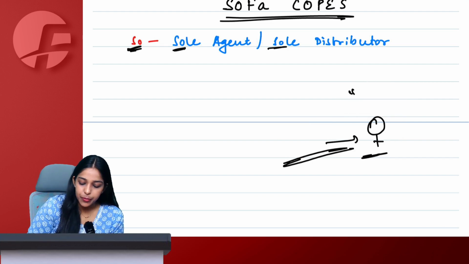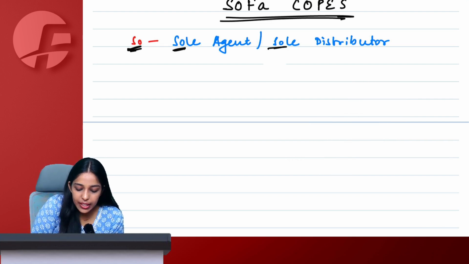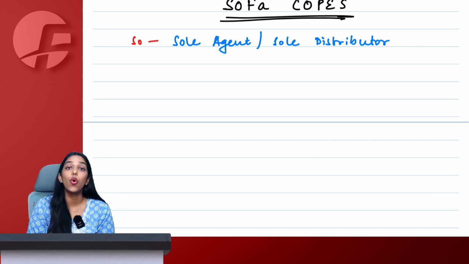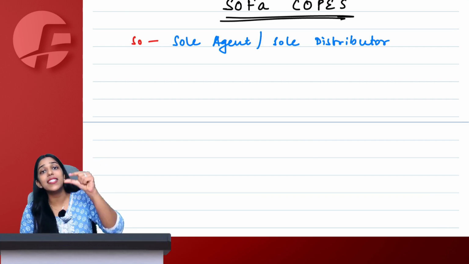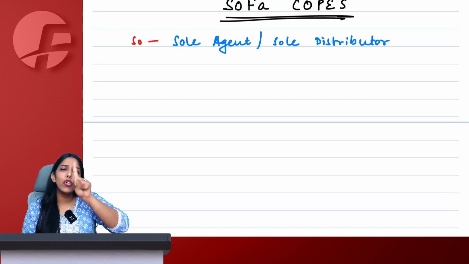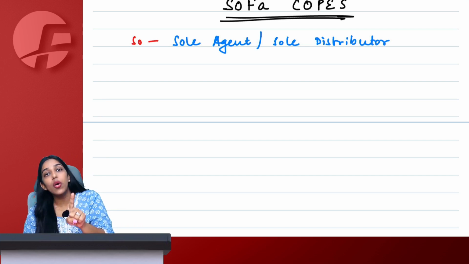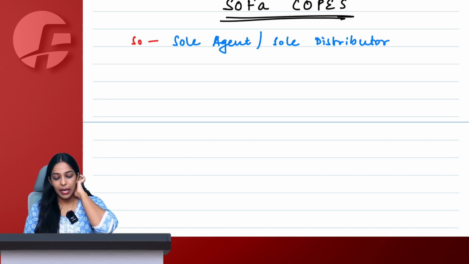Tell me, is it clear? Every agent or every distributor is not my related person. Only and only my sole agent. If I have only a single agent through whom I sell everything, then this sole agent or sole distributor will be considered as my related person under GST.